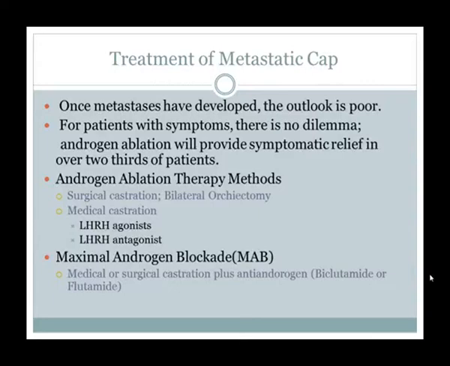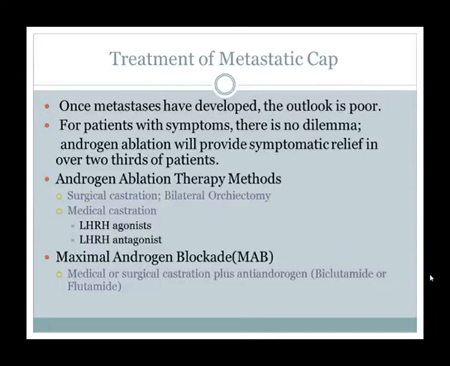Basically, as I told you about the etiology, that is testosterone and dihydrotestosterone. Testosterone is secreted by the testes. That testosterone comes to the prostate, where it is converted to its active form, dihydrotestosterone.